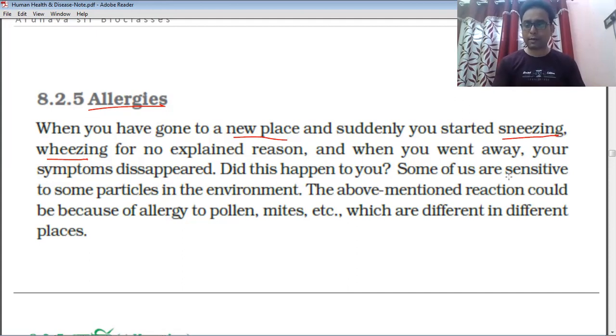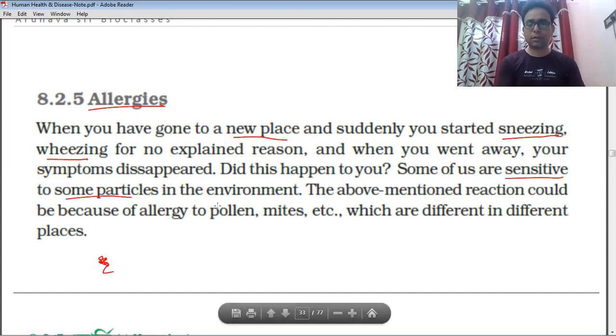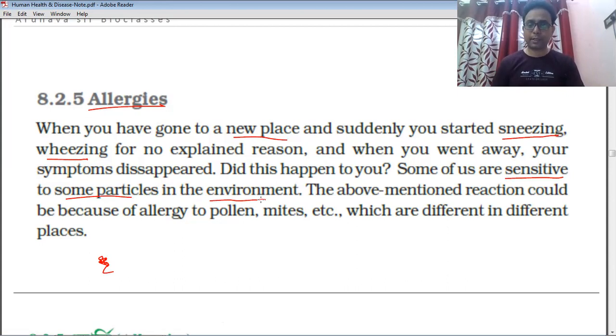Some of us are very sensitive to some particles in the environment. That is the cause of the allergy. The sensitive particles like pollen grains and mites are allergens. That means this is the cause of the allergy, right?